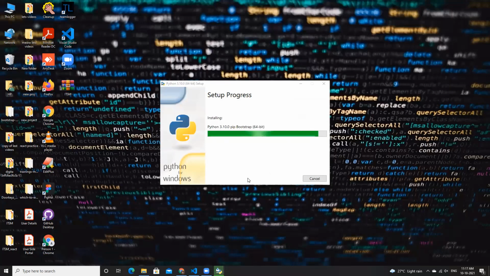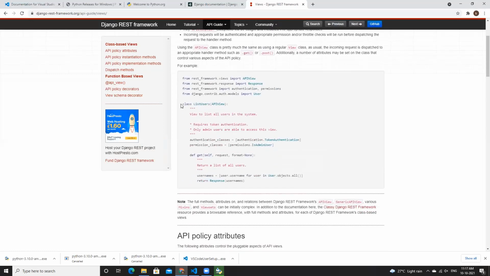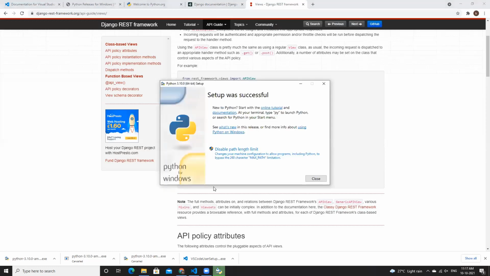It will install the required compilers and interpreters to run your Python code, and that will do the work for you. Just wait for a few more seconds. Yeah, we were on the documentation thing. So if anywhere in the middle of something you face some issues, you can always refer to the documentation. They have everything in complete depth, whatever you'll need is over here.